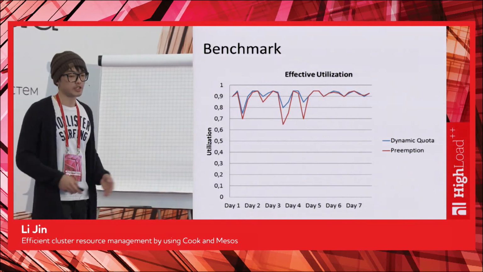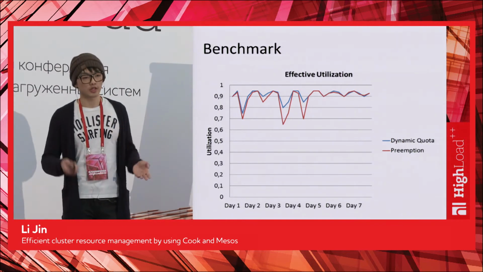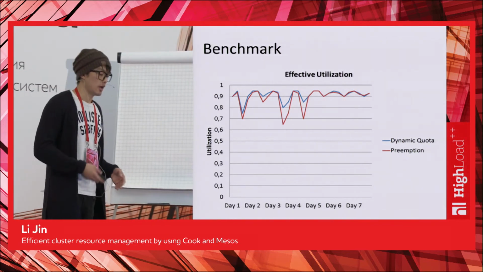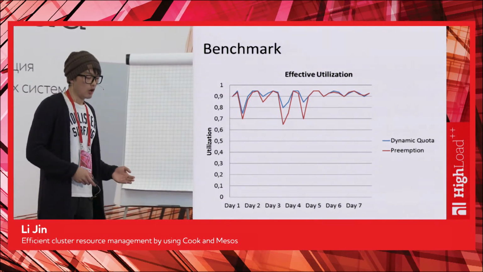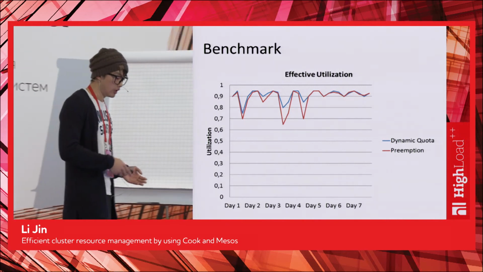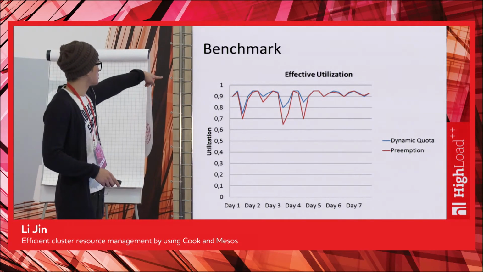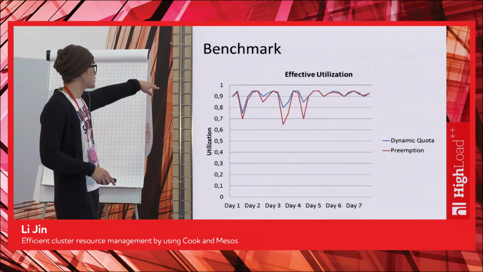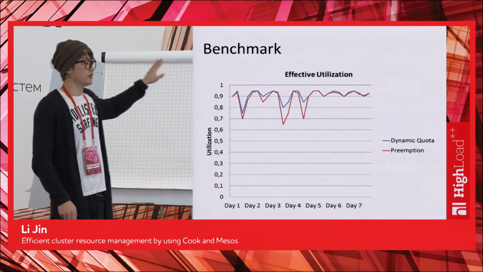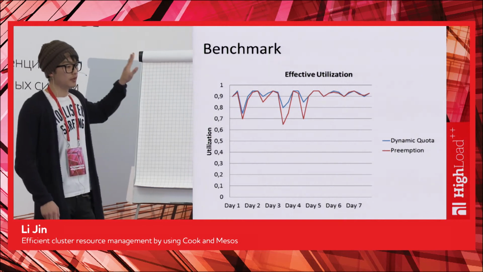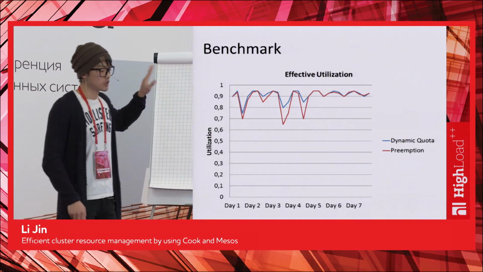As I mentioned, dynamic code is really great in utilization, so we cannot beat that. Every time we preempt, we lose effective utilization. However, as we might have noted here, those values, when a cluster is at lower utilization, are during the night, and those are for big batch processing.